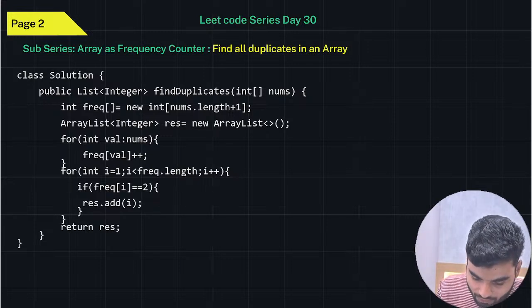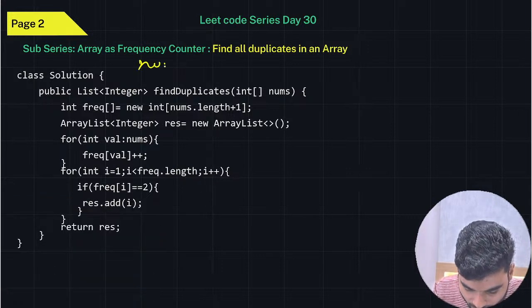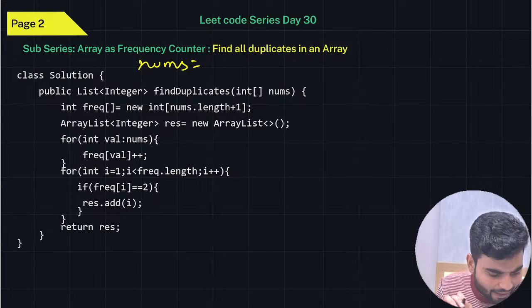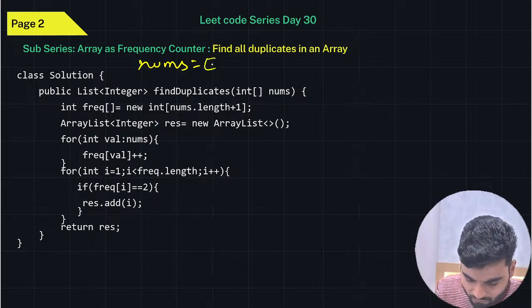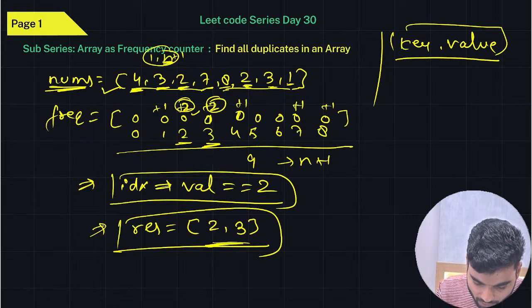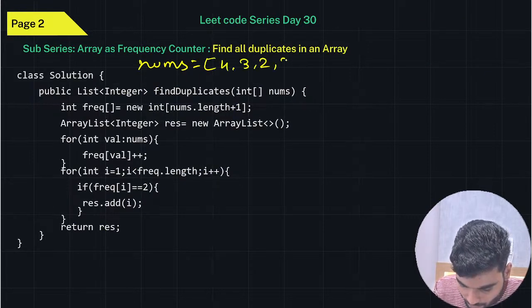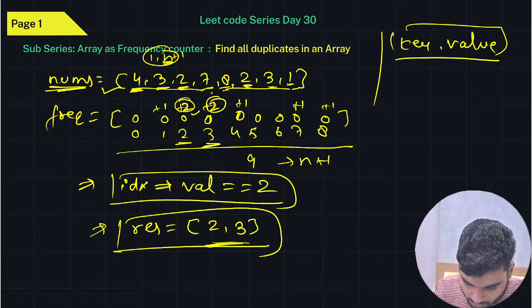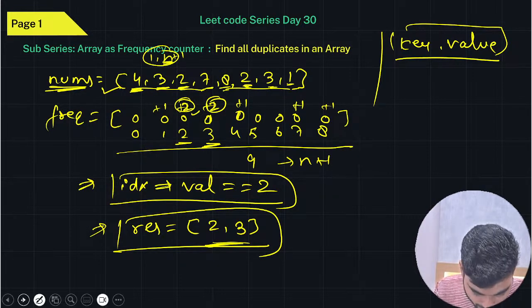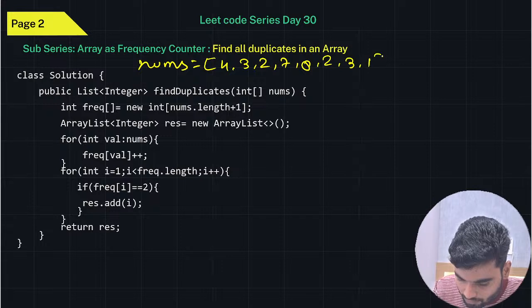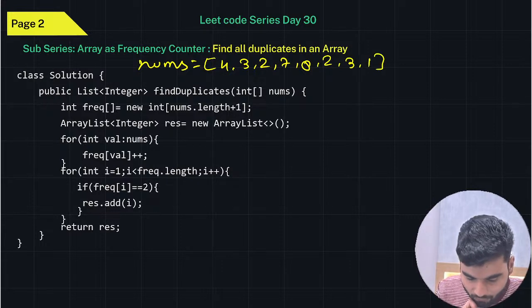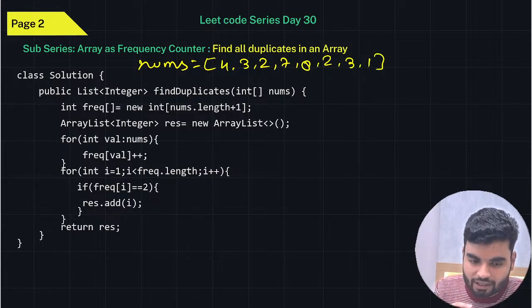So now here, what we were doing is that we were getting one nums array. So this is nums, and now everybody will understand. It's language independent. So there you had a few values: 4, 3, 2, 7, 8, 2, 3, 1. This is what we had. So for creating an array of frequency counter, you will create an array or list or vector in C++ that will have length n plus 1. Why?